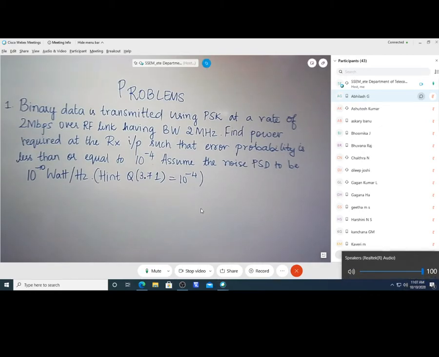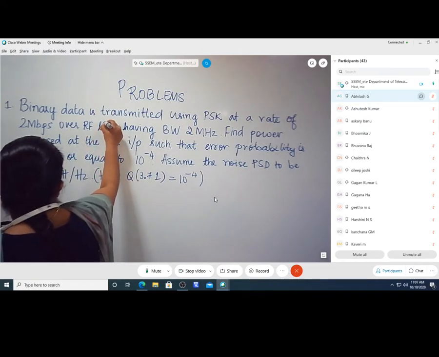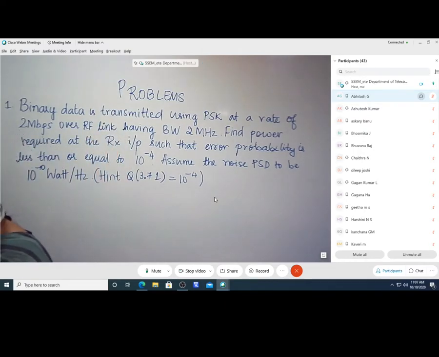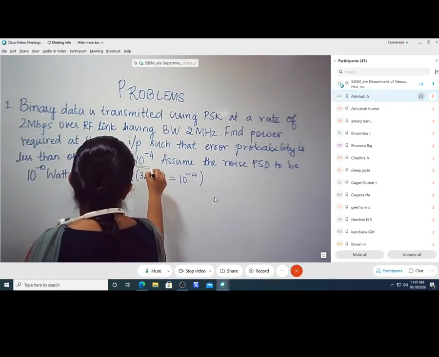In yesterday's problem, we were asked to calculate the probability of error that is occurring in the system whenever we are transmitting a certain amount of data over the channel. But now they are asking us to find out how much power is required at the receiver input such that we achieve an error probability of 10 power minus 4.